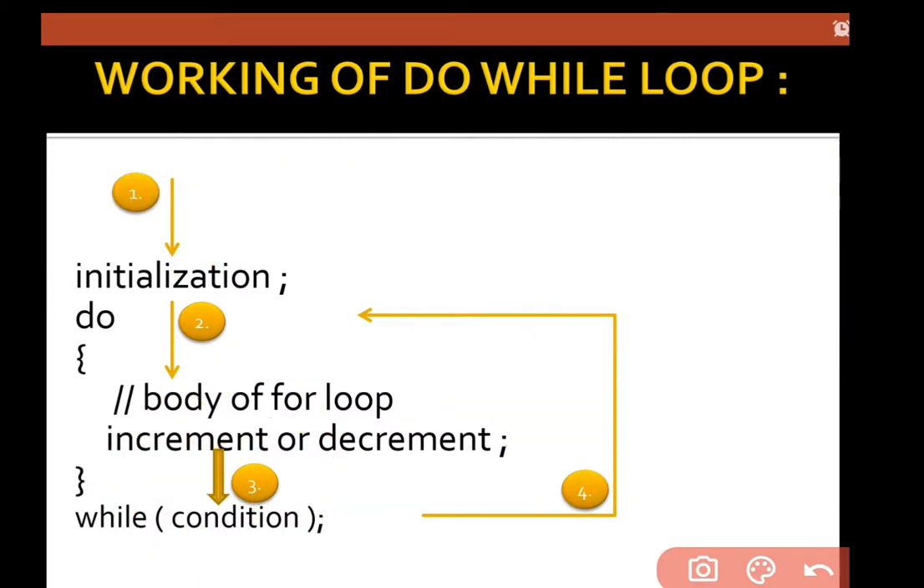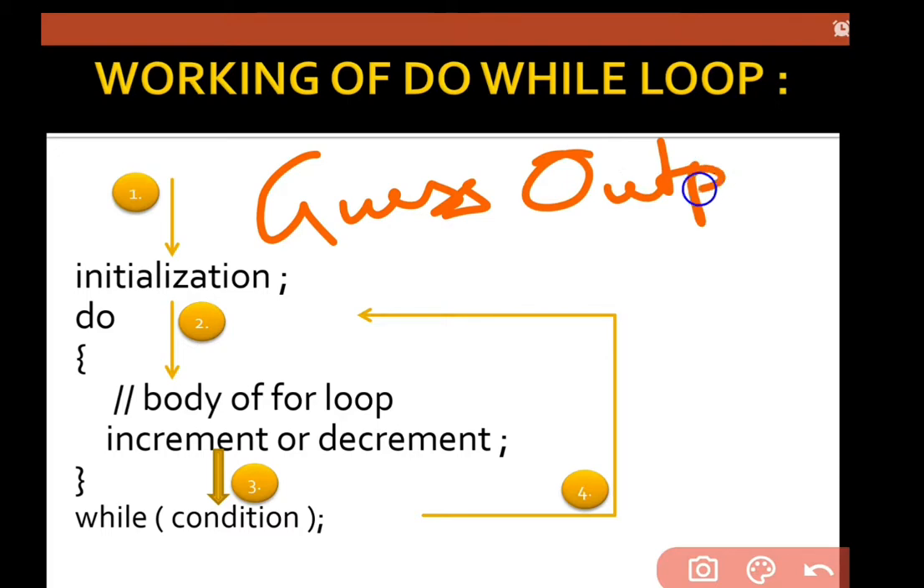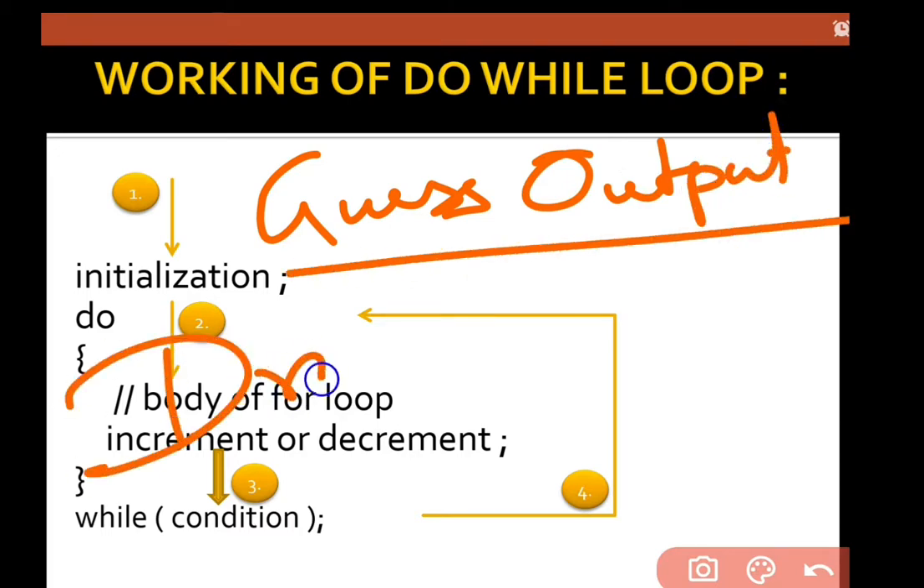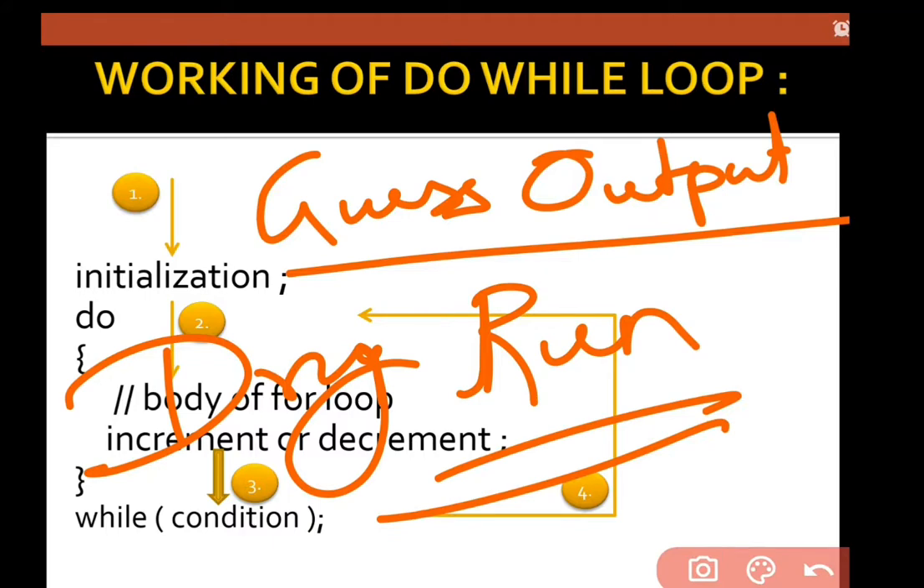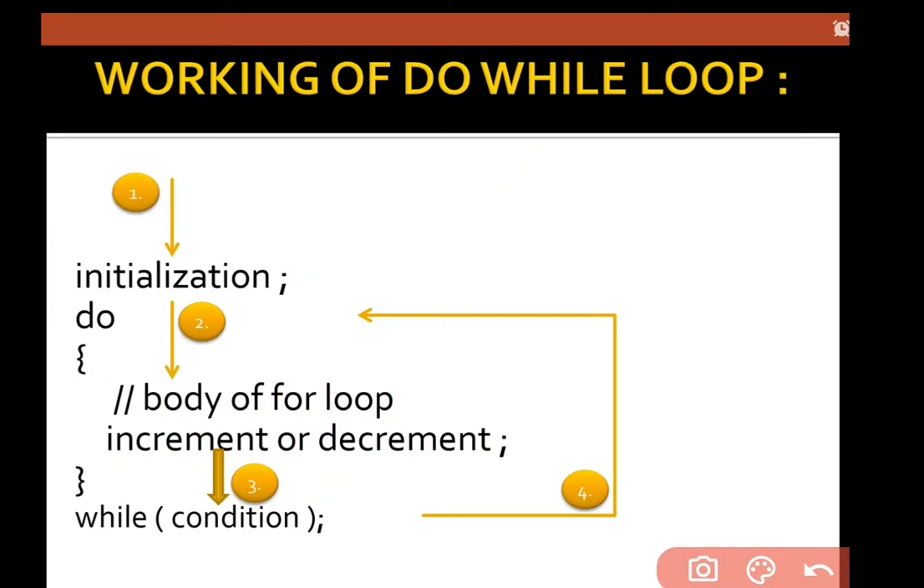In this way, sometimes for, while and do while come for dry run, and you have to guess the output of whatever is written in your program. Sometimes you have to show the dry run also. Whatever I had written in front of you all is dry run, and sometimes you have to guess the output also by showing the dry run.